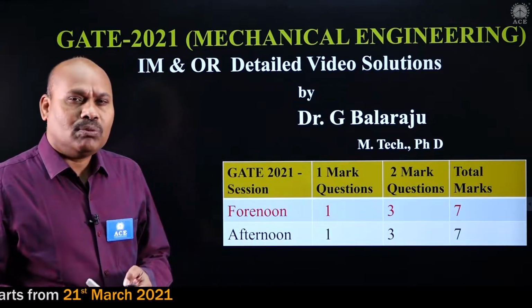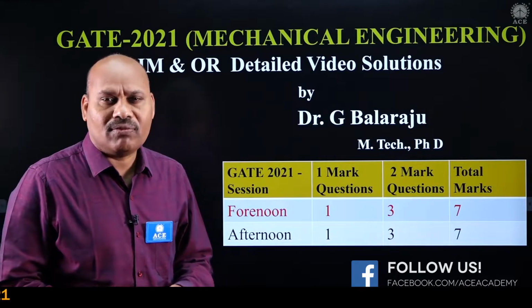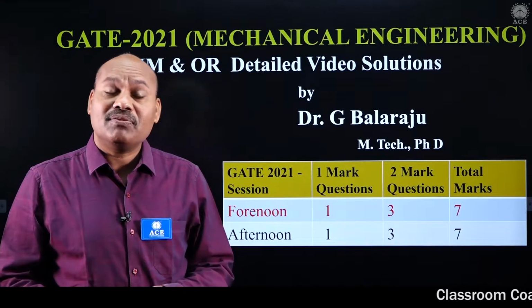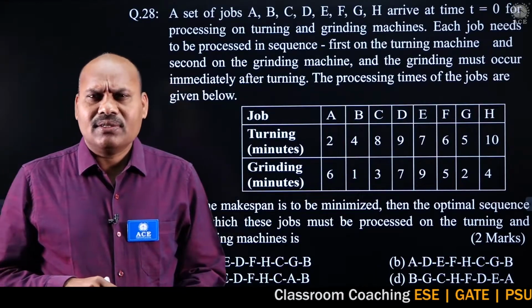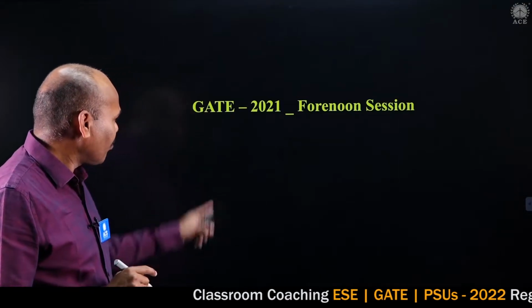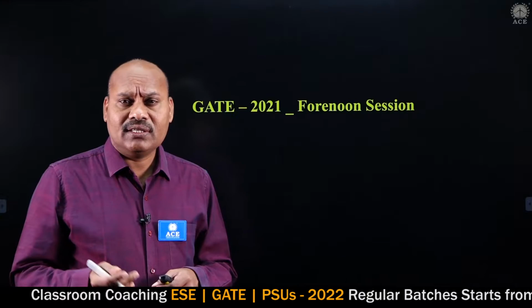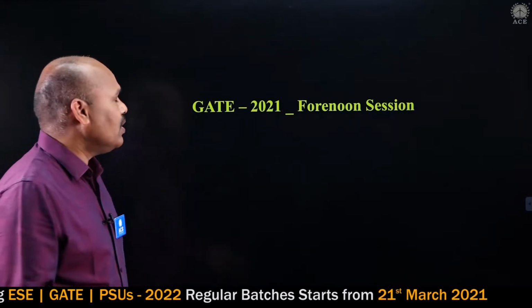Compared to previous question papers, this year the questions are very easy and straightforward. Within 1 minute you can answer very comfortably. Let us have the details regarding the forenoon session. In the forenoon session, as I said, there are 3 two-mark questions. So from where did we have those questions?